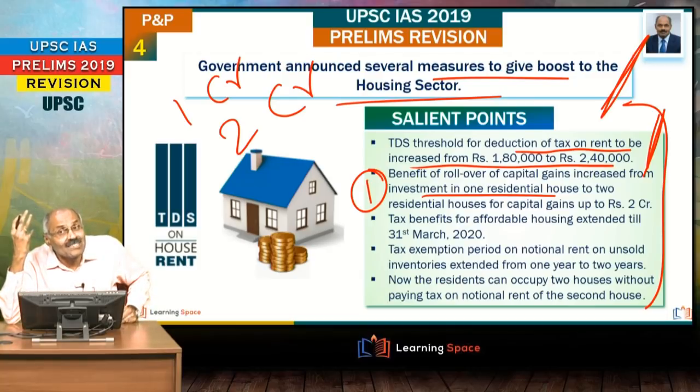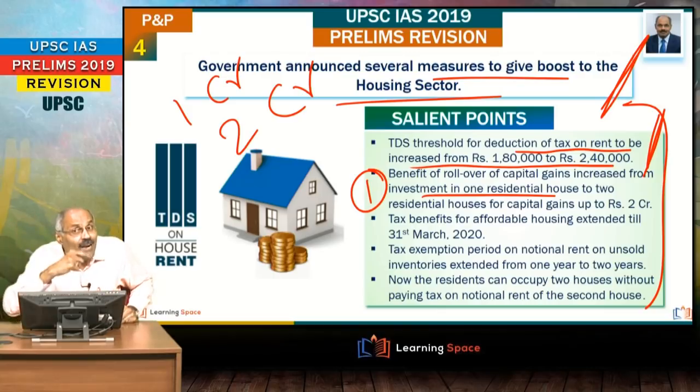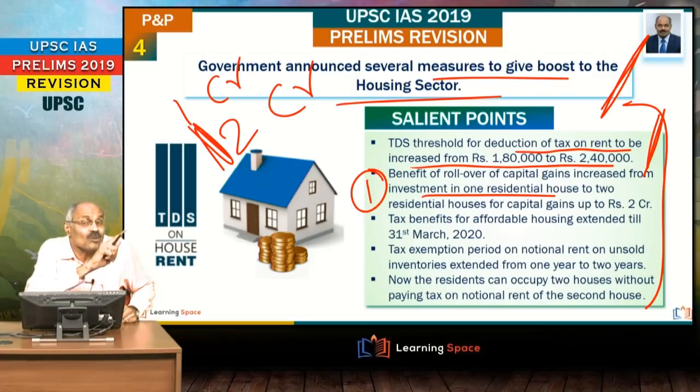And over this you have to pay capital gains tax. And to avoid that, you can make investments to the benefit you got. That means you can invest so as to avoid capital gains tax. Previously, that investment was available for 1 residential house. Now, it's 2 houses. This is the important development.